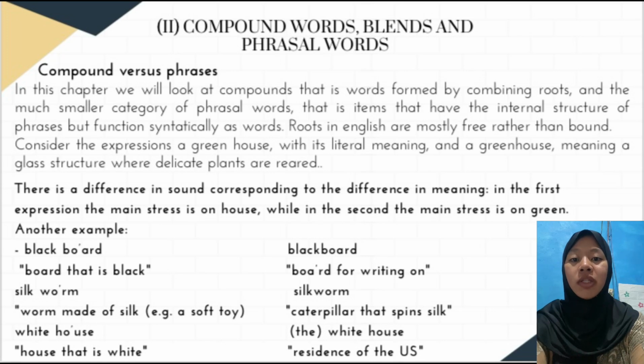Consider the expression a green house, with its literal meaning, and a greenhouse, meaning a glass structure where delicate plants are reared. There is a difference in sound corresponding to the difference in meaning. In the first expression, the main stress is on house, while in the second, the main stress is on green. Another example, you can look at the PowerPoint.